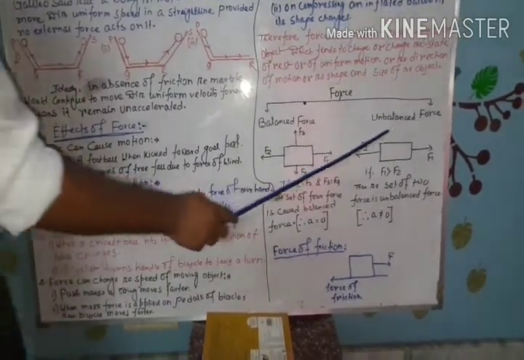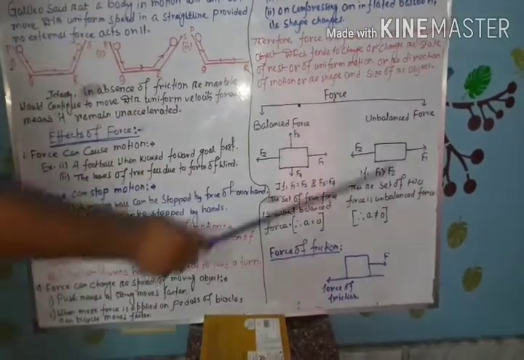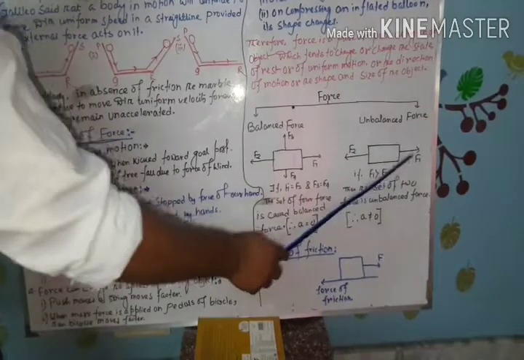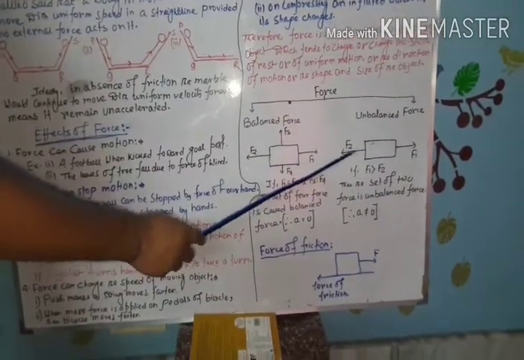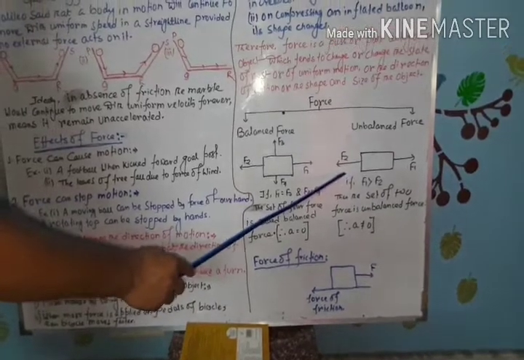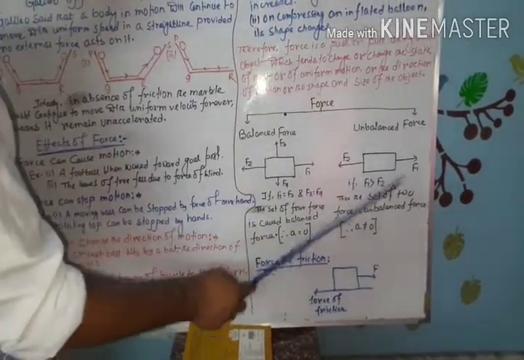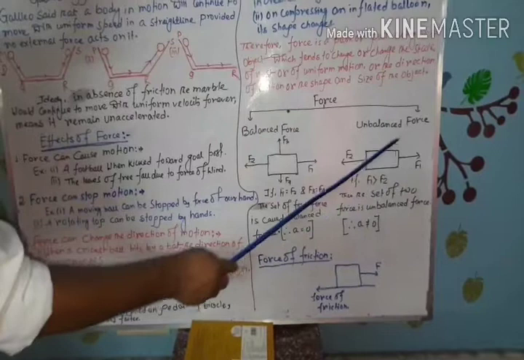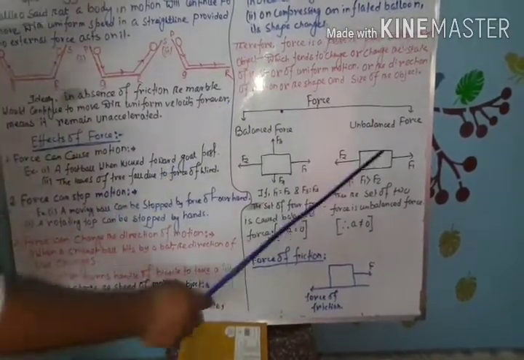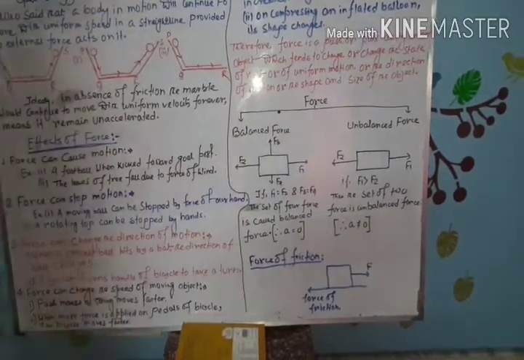Next we will learn about the unbalanced force. This is an object. Here two forces are acting, F1 and F2, in such a way that they are acting along the same line but in opposite directions, and also F1 is greater than F2. As F1 is greater than F2, the object starts to move along the direction of F1.